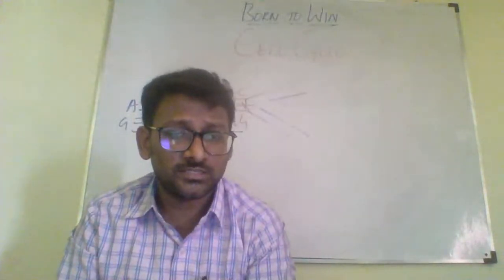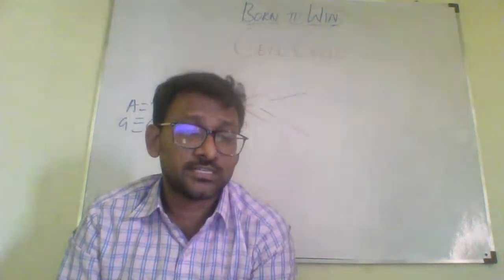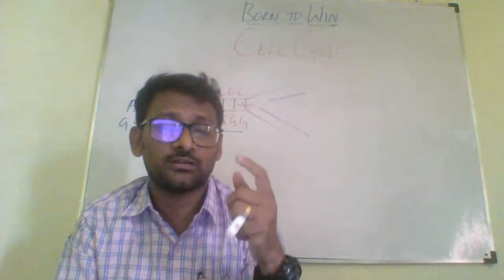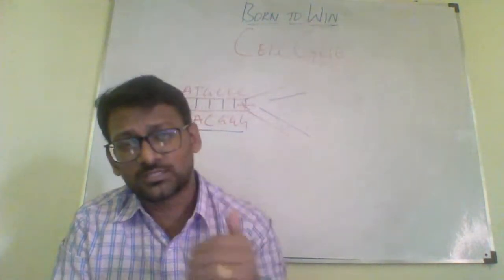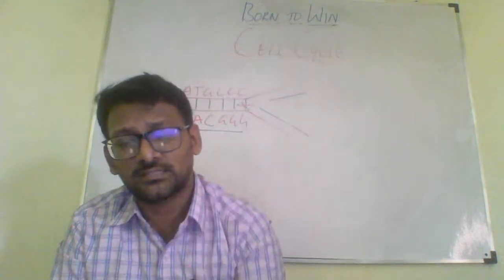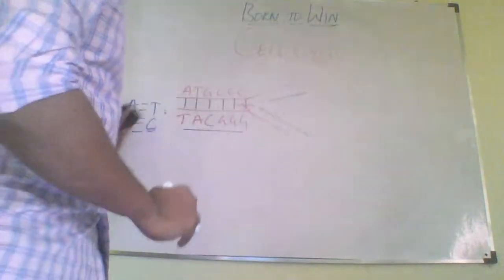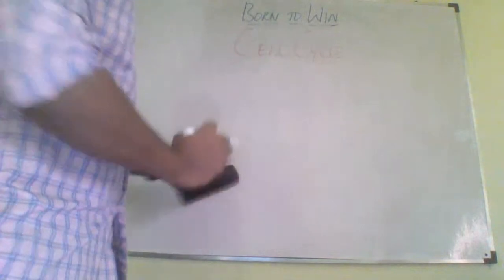We talked about centrioles in cell structure. The centrioles start dividing in the cytoplasm during the S phase, and once this has happened, the cell enters the next phase, the G2 phase.